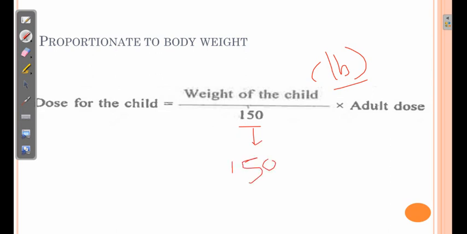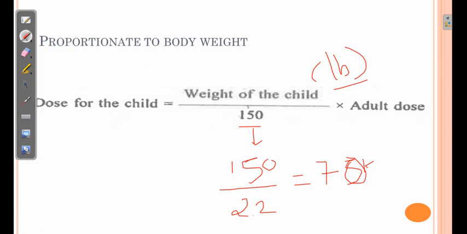150 pounds is equivalent to 150 divided by 2.2. 2.2 is the conversion factor for pounds to kilograms. So average adult weight is considered as around 75 kg, my mistake, around 70 kg, and that is why the dose is calculated using this formula.